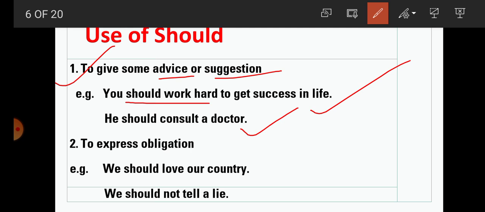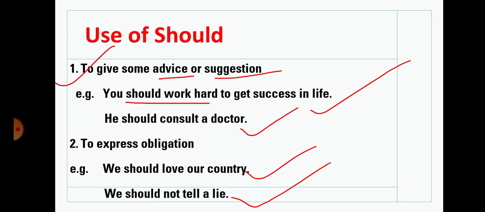Now next one, to express obligation, duty. We should love our country. What is this? This is an obligation. We should not tell a lie. This is a negative sentence. Here again it expresses obligation. We should not tell a lie.